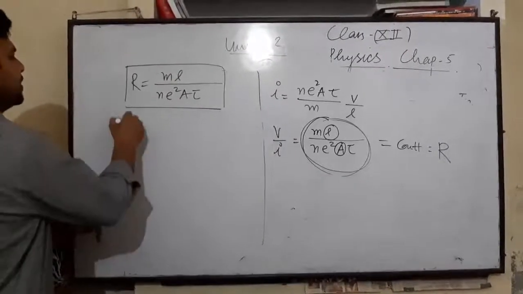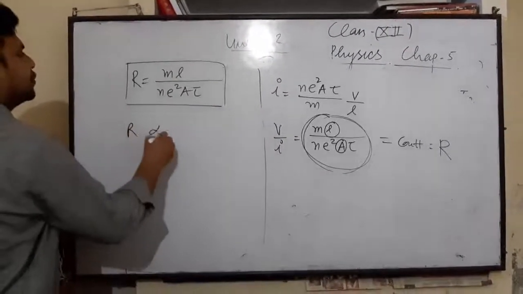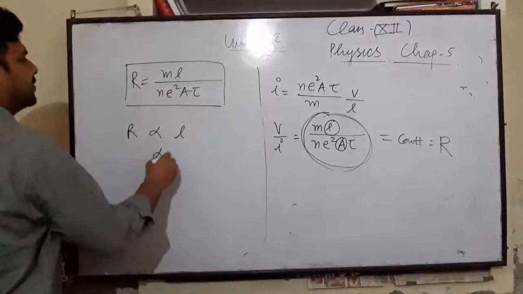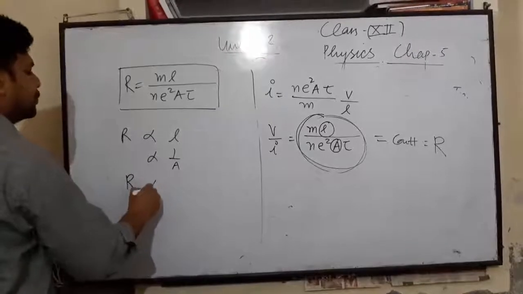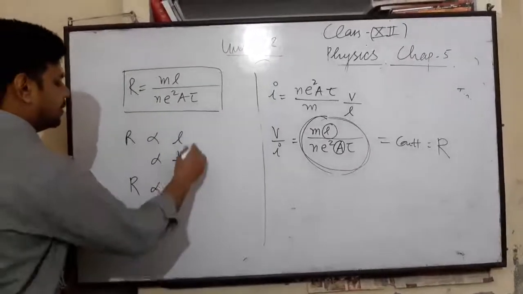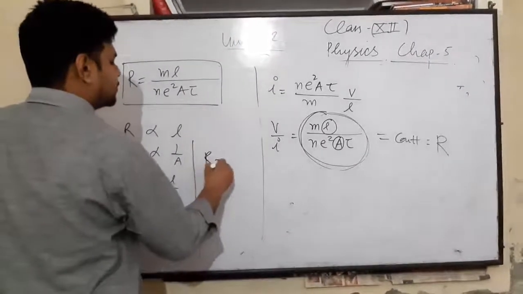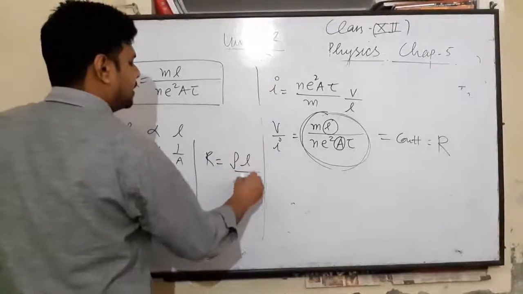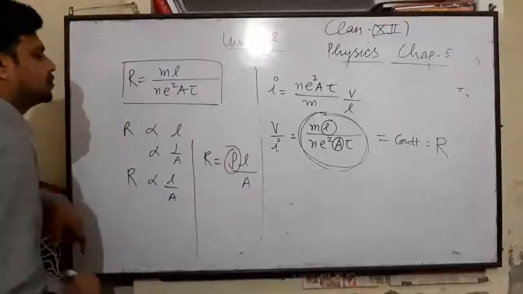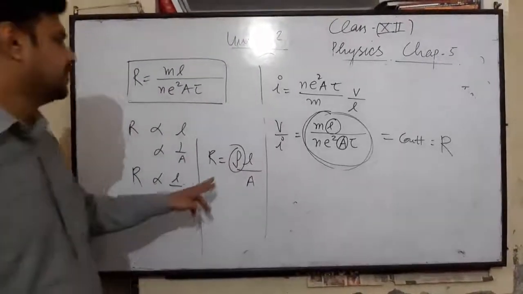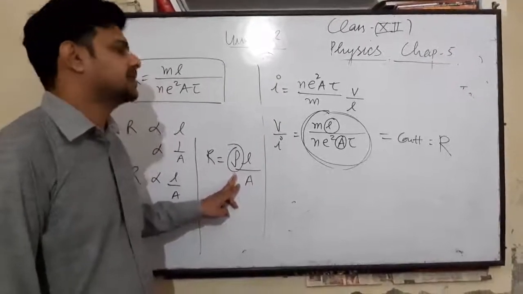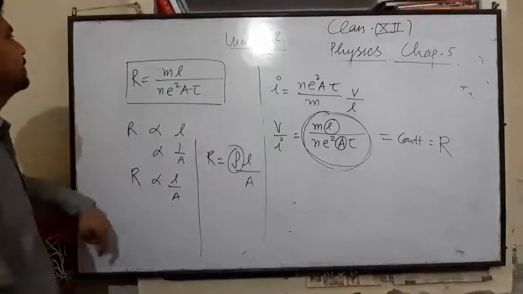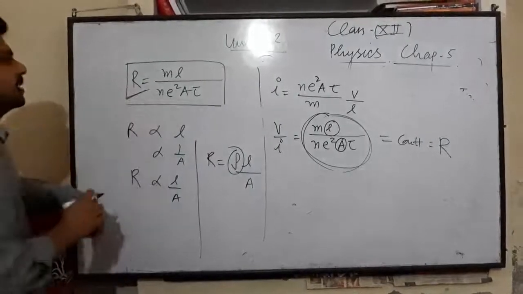From this formula we can see R is directly proportional to L and inversely proportional to A. So R is proportional to L over A, or we can write R is equal to rho L over A. Rho is another constant, the proportionality constant, which is the specific resistance, or it is called resistivity. Resistance is the property of a given wire.